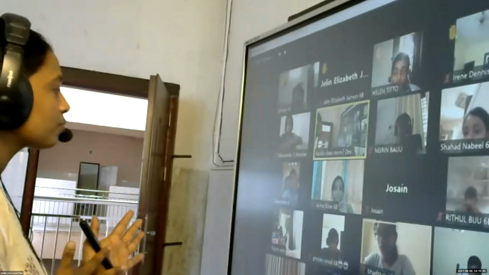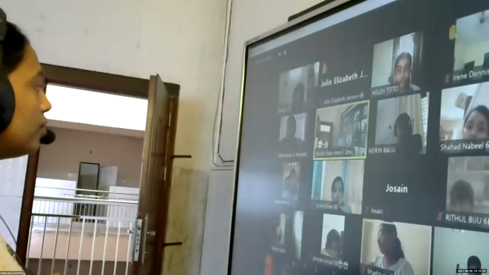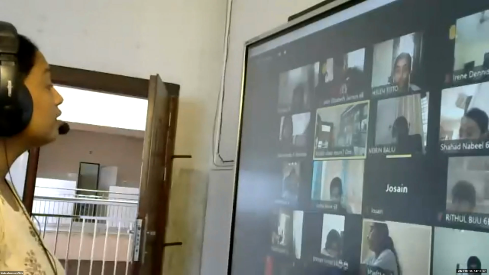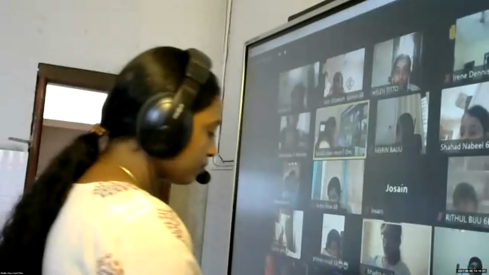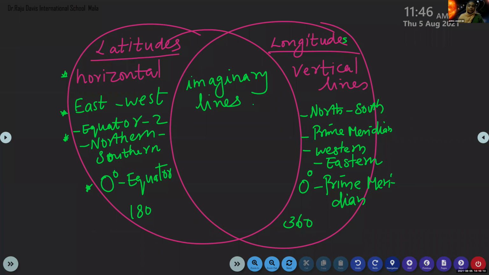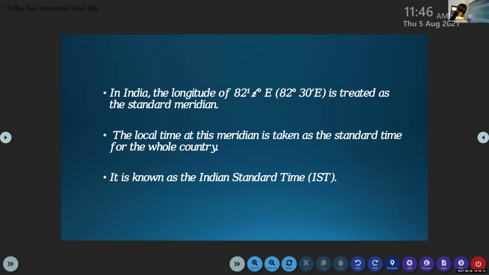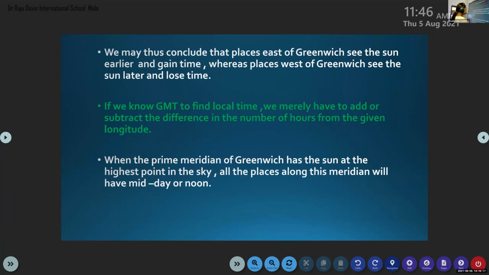They help us to locate the places. And the latitudes get shorter towards the poles. Okay, so these are the similarities between latitudes and longitudes. And they both are made of imaginary lines. Yes, both are imaginary lines.